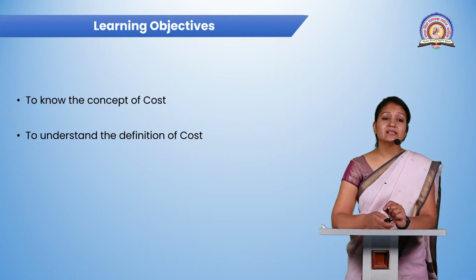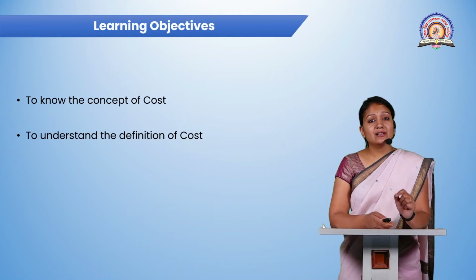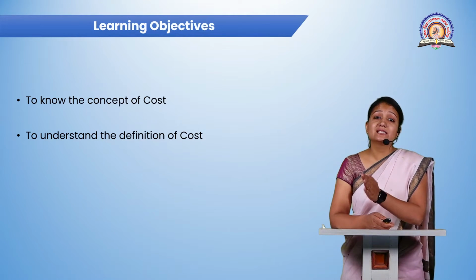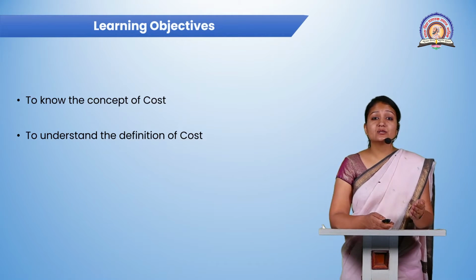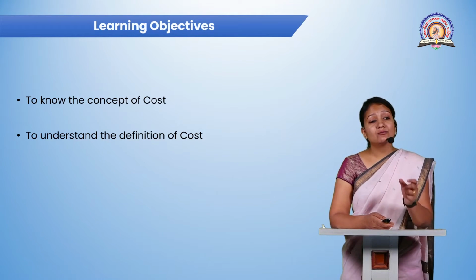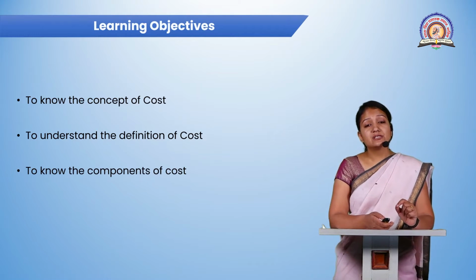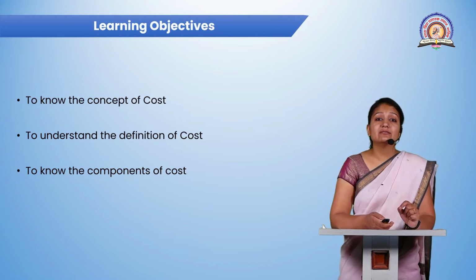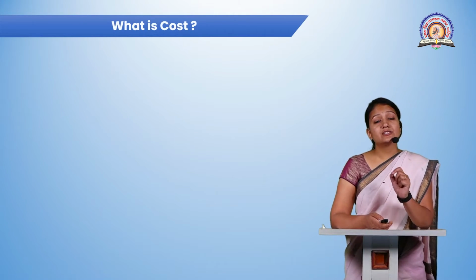Now, the second one is to understand the definition of cost, because the different authors have given their different definitions, and every author wants to say something through their definitions, and they want us to understand what exactly cost is. Now, to know the components of cost: what are the different components which are included while we are studying the cost? Next is what is cost.